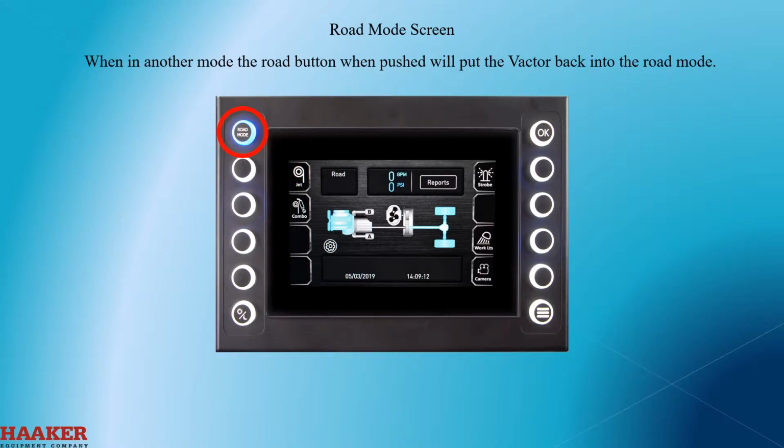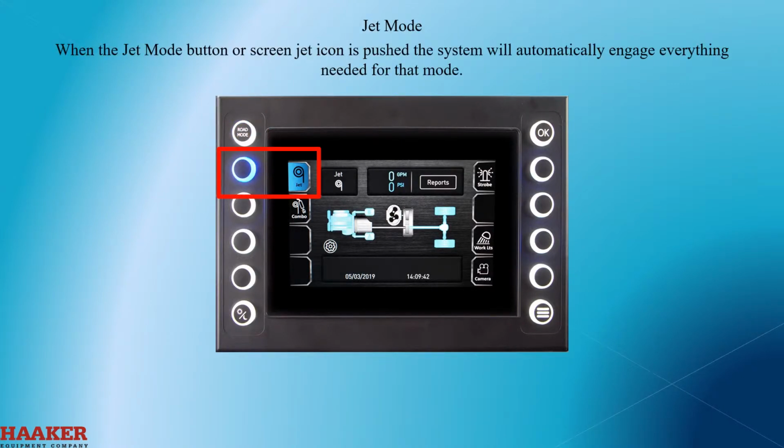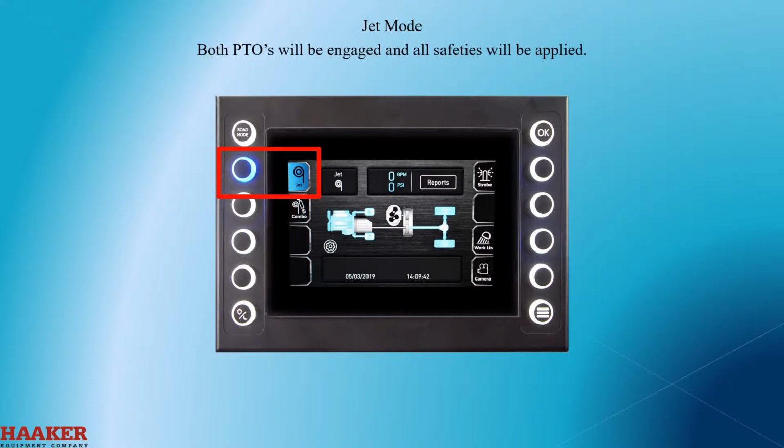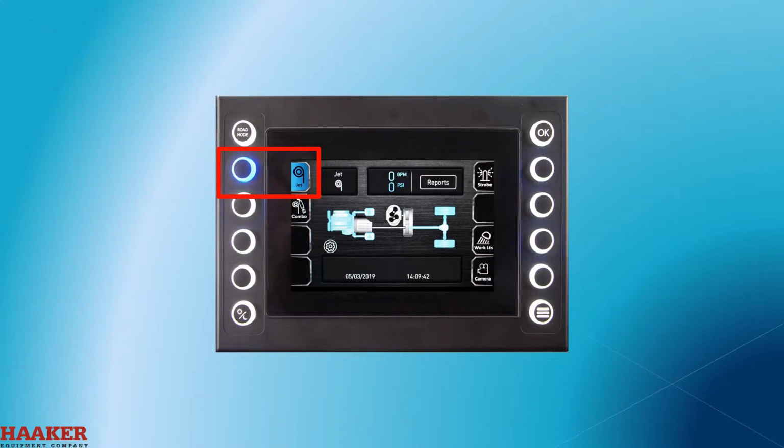When in another mode, the road mode button, when pushed, will put the truck back into the road mode. Jet mode. When the jet mode button or screen jet icon is pushed, the system will automatically engage everything needed for that mode. Both PTOs will be engaged and all safeties will be applied. In jet mode, you can move any hydraulic function and water pump functions from handguns to maximum flows for jetting.